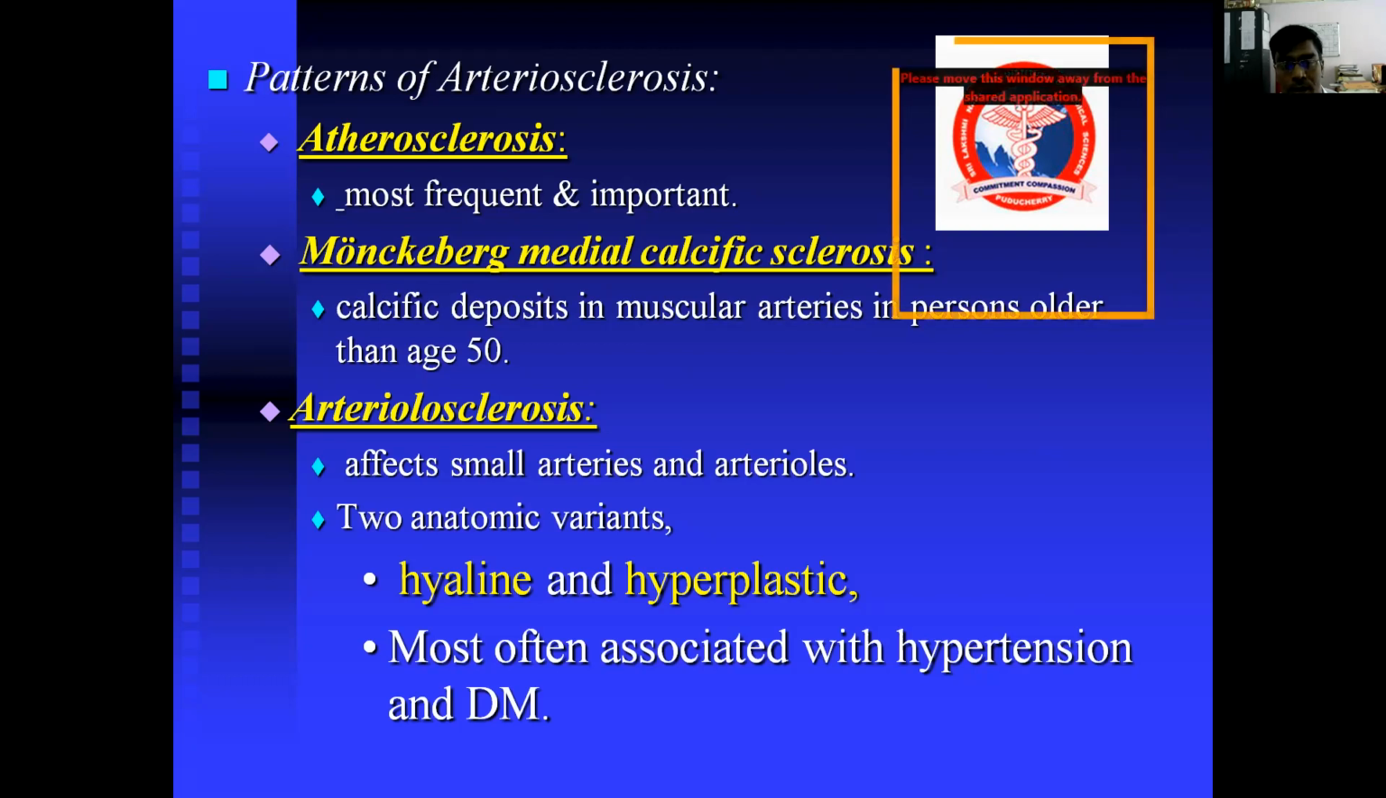This arteriosclerosis affects mostly small arteries and arterioles. It has two anatomic variants: one is the hyaline variant and the other is the hyperplastic variant. This type of arteriosclerosis is most often associated with hypertension and diabetes mellitus.